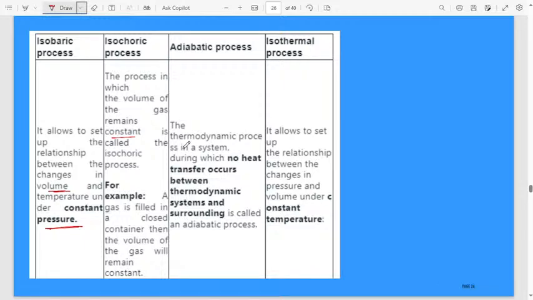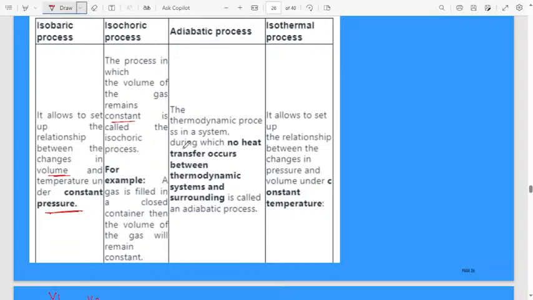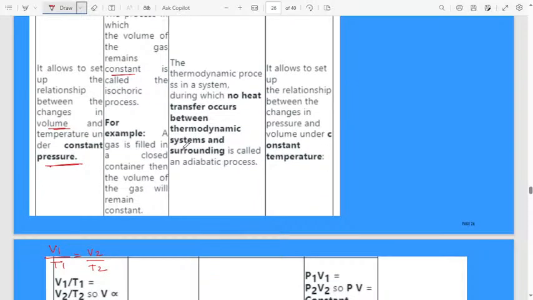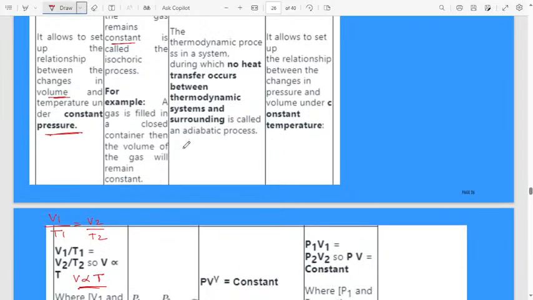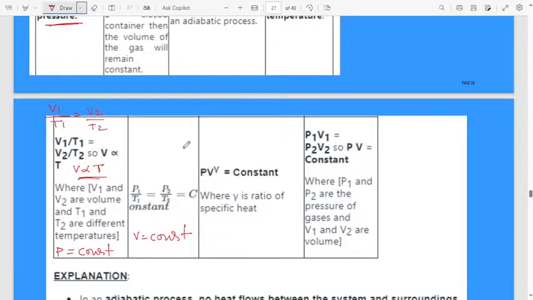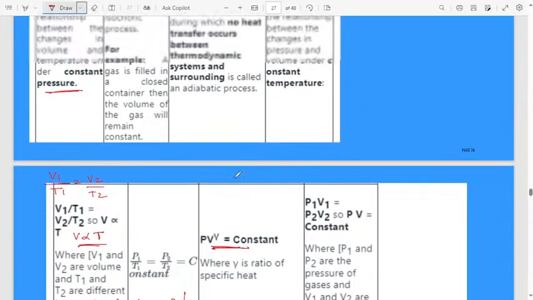Then the adiabatic process is a thermodynamic process in which no heat transfer occurs between the thermodynamic system and surrounding. In the adiabatic process, PV raised to gamma will be constant.